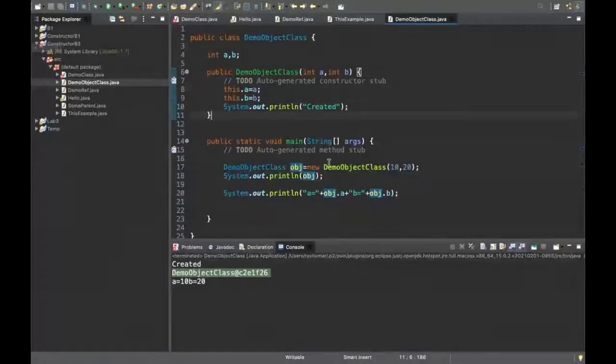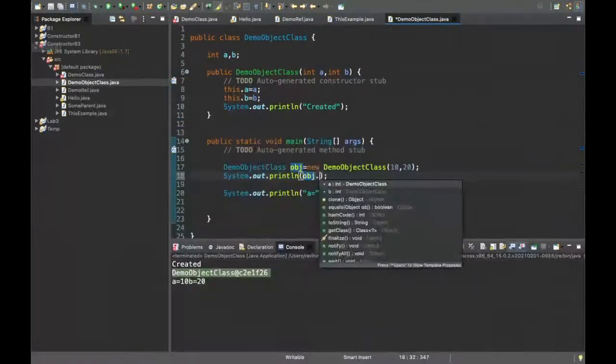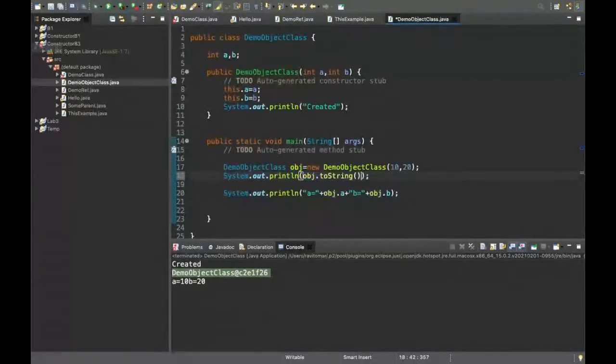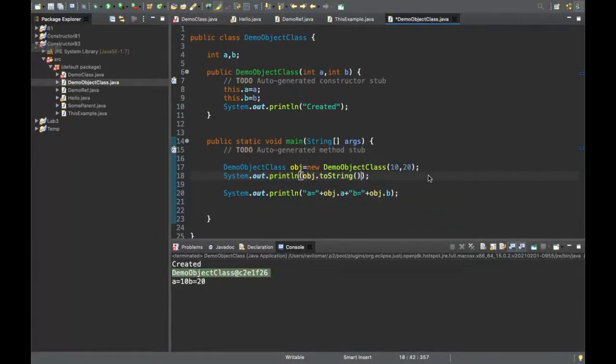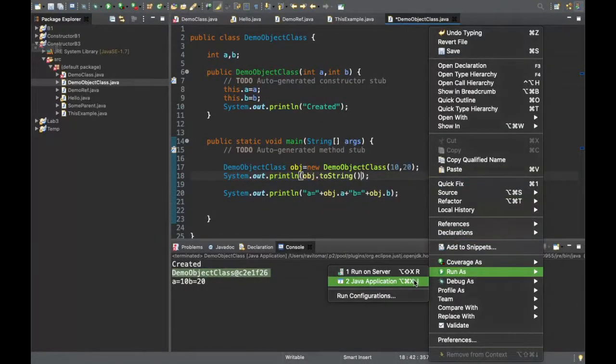So for that we have one thing here. Suppose I write something like this, toString. See what I have written, obj.toString. If you remember, this is one of the methods of your Object class. Remember, out of these 11 methods, there is one method called toString from the Object class. Let's see if it makes any difference to the output.